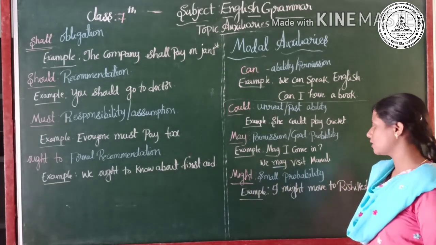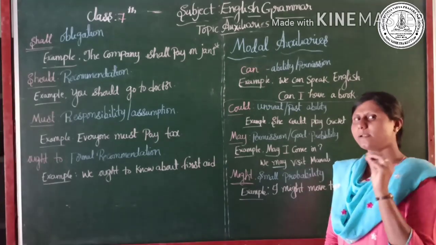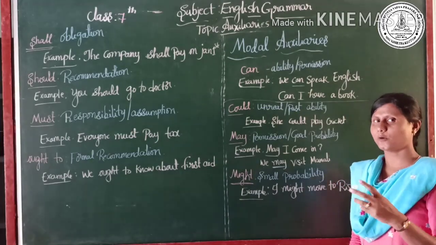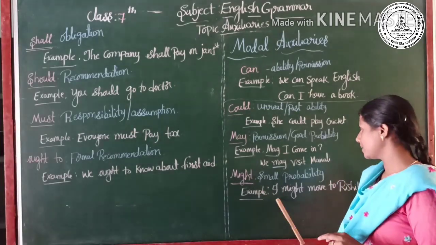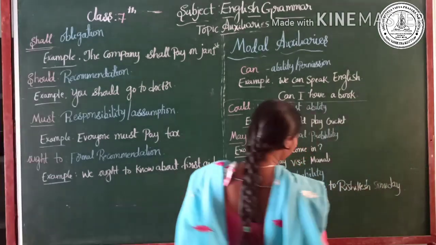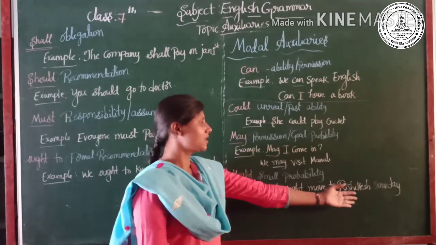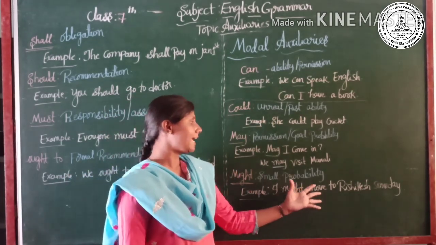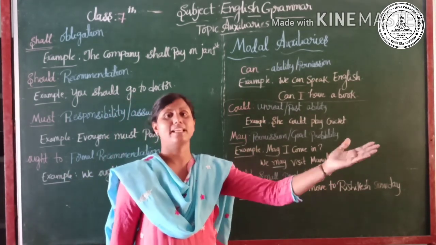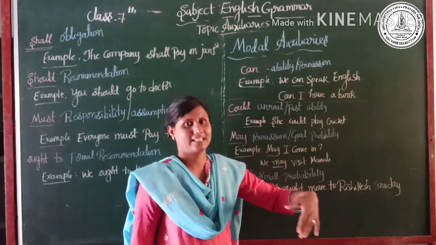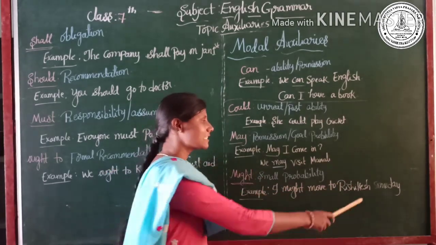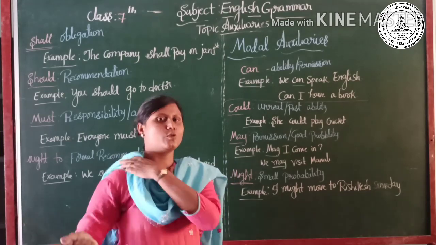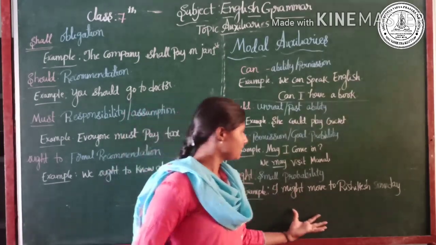Next, might, a modal auxiliary which gives a small probability, meaning a small possibility. Let's go with the example: "I might move to Rishikesh someday." It's a small probability that I am going to Rishikesh someday, not exactly today, or somewhere else on a later day. Someday, just an expected possibility. So these are all.